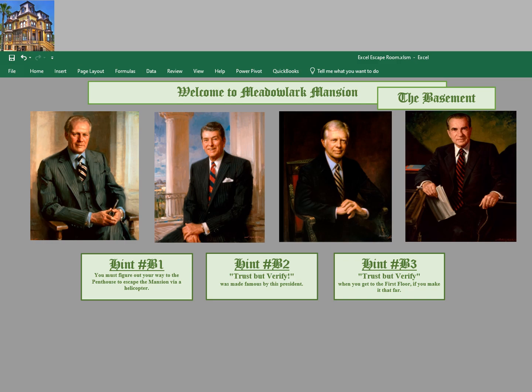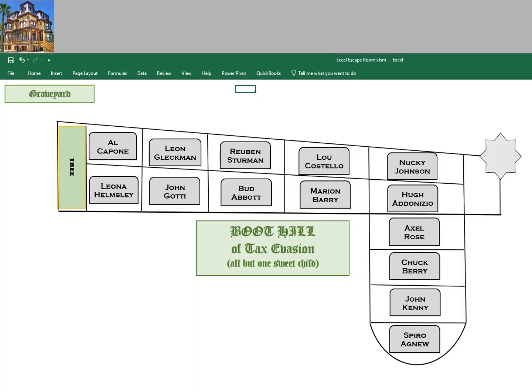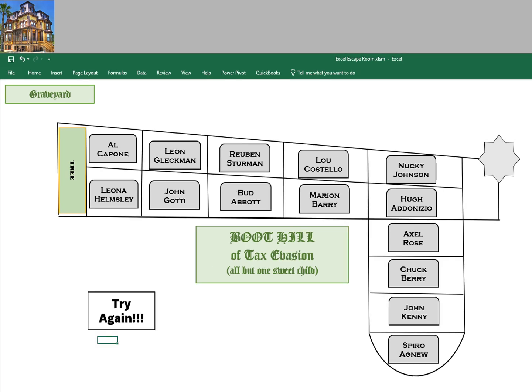So let's say a student picks Jimmy Carter, which would not be the right answer. What they do is they end up going backwards to the graveyard, and they end up in the Boot Hill of tax evasion. And from here, they're going to have to click on one of the plots where the person actually was not convicted of tax evasion. Let's say they click on Al Capone. That would not be correct.